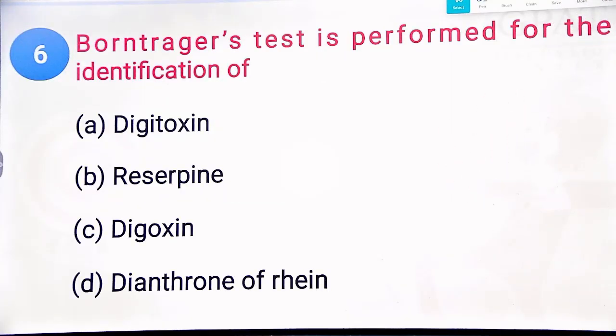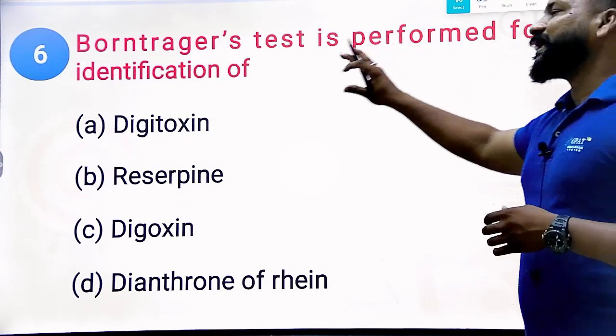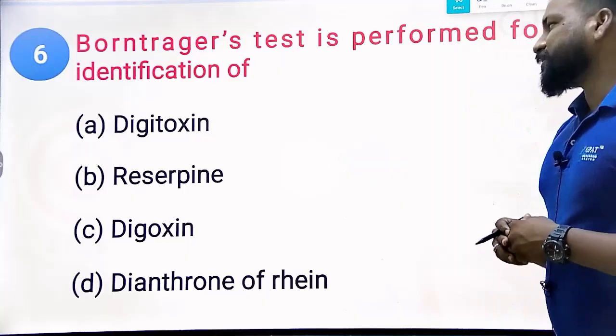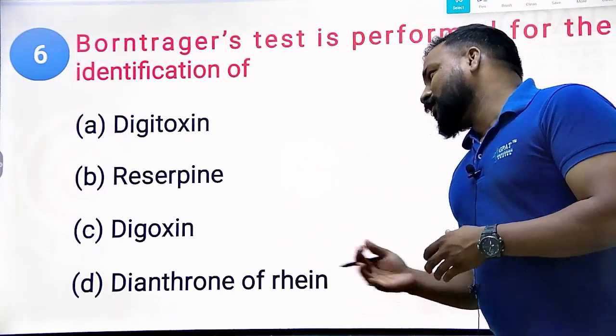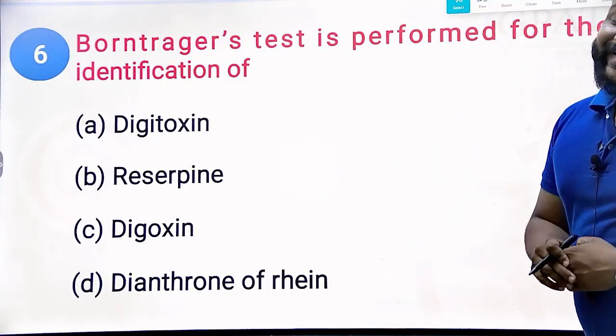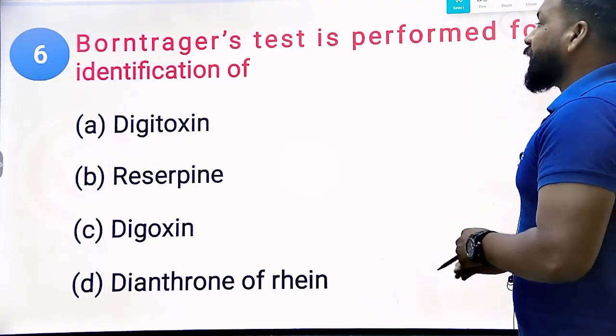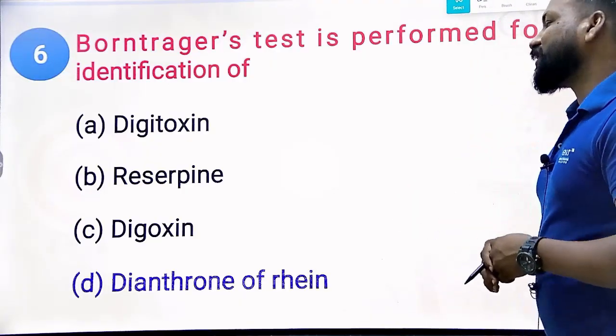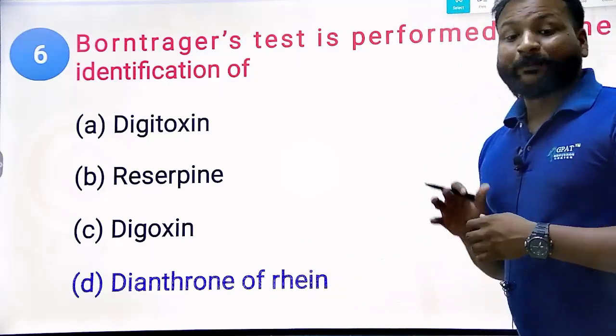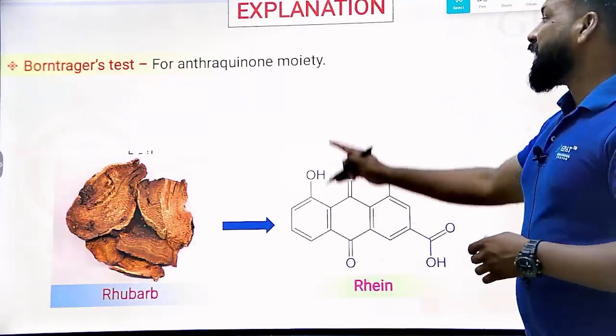Next question: Borntrager's test is performed for the identification of digitoxin, reserpine, digoxin, or dianthrone of rhein. So what is the right answer? Borntrager's test is mainly for the dianthrone of rhein.